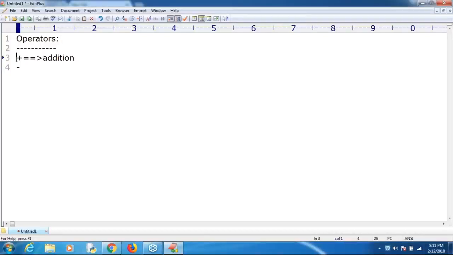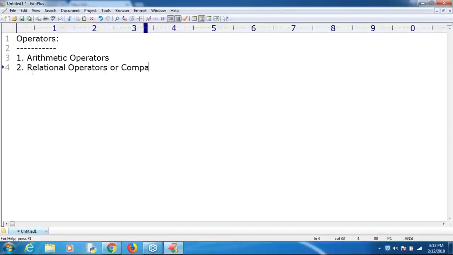In Python, what various operators are possible? First, I will talk about arithmetic operators. Second, relational operators, which are comparison operators.